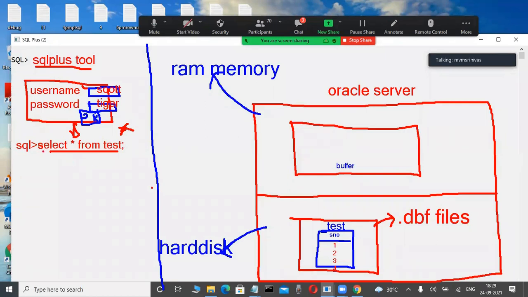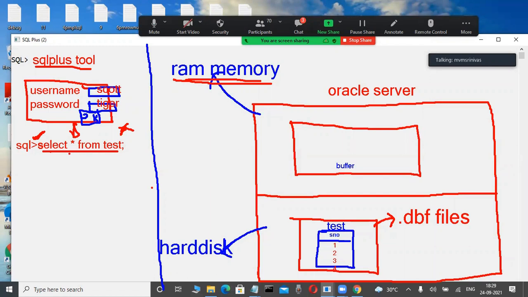Same like that, whenever we type commands in the SQL Plus tool, such as select, update, and delete statements, there are many commands, and in this tool they are executed in the RAM memory area, just like in normal languages. Suppose select star from table name is a command for retrieving data.